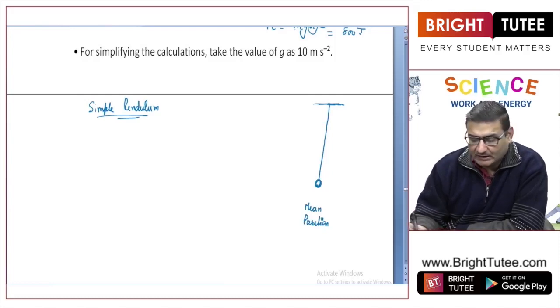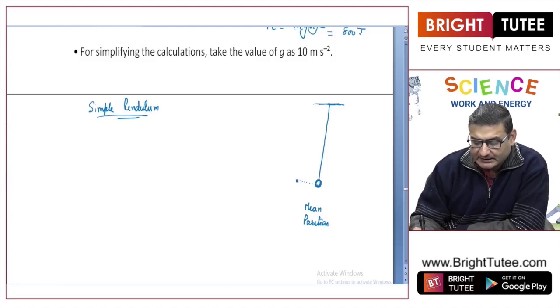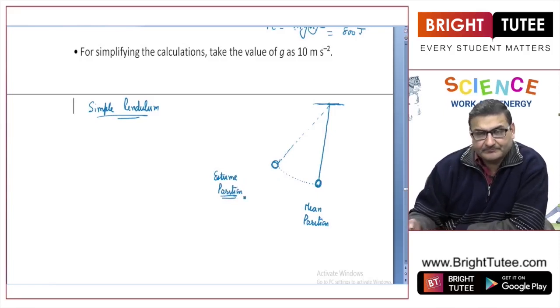Alright. Now when I raise this ball to a particular height, let it be this height, at this particular height, if I hold the ball, this position is known as the extreme position. So mean position and extreme position.